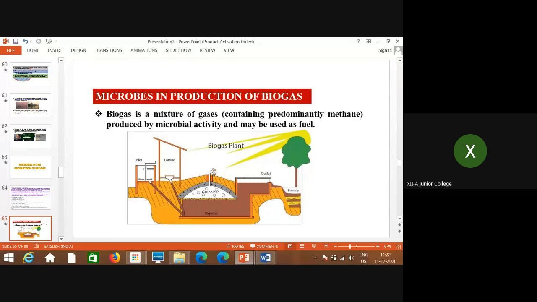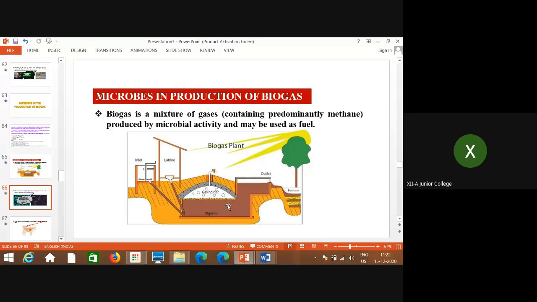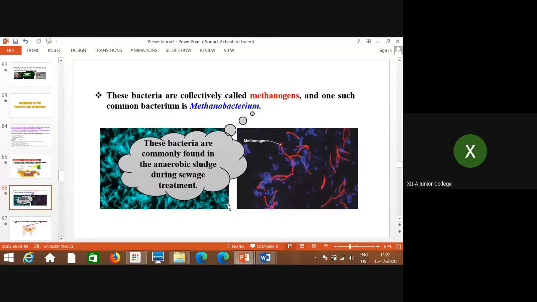From here one tap is there, and through the outlet, this gas is taken out with the help of the outlet where the gas holder is present. The slurry, or whatever sludge remains, is taken out from the other side of the tank, the digester, as outlet, and that is used for agricultural purposes as manure. So this is the structure of the biogas plant.